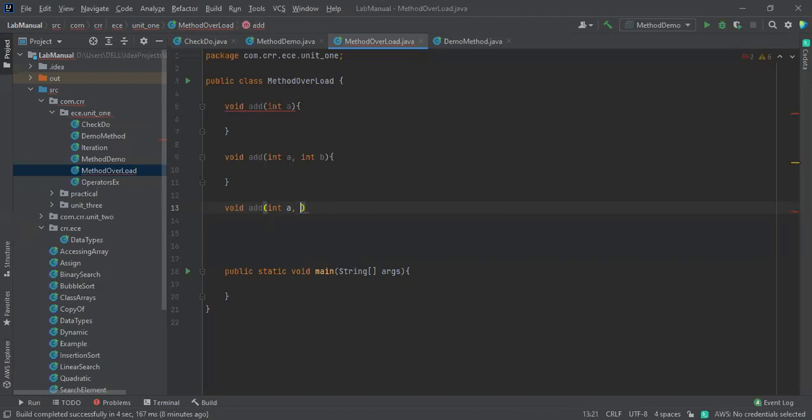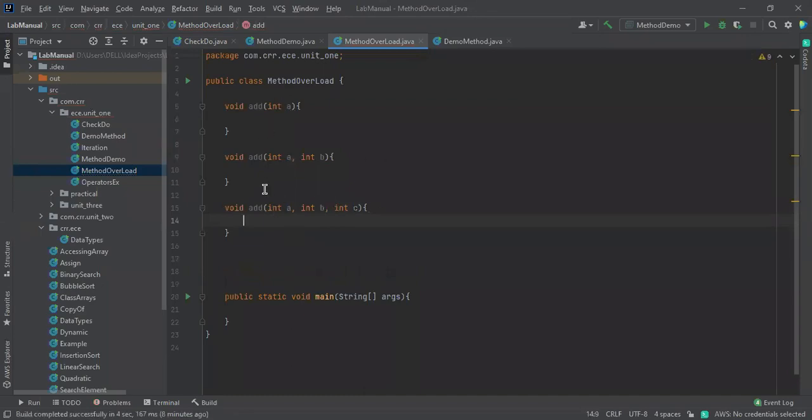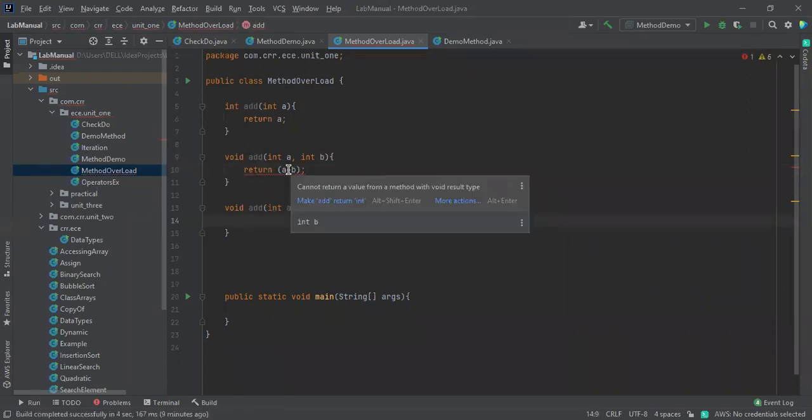I'm going to take one more because 3 is also good, and see this. Now I want to return directly, return A plus B. Why is it showing an error?